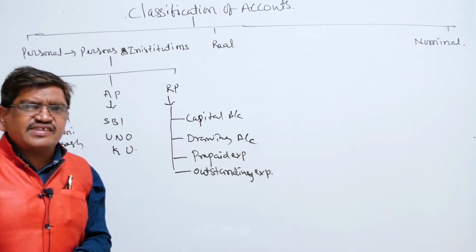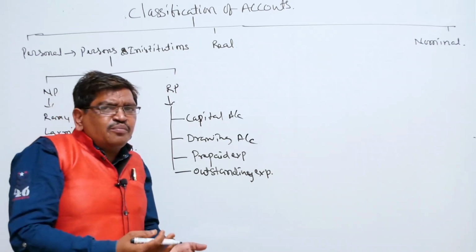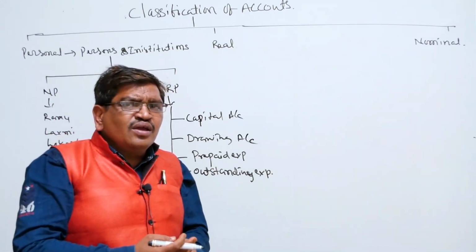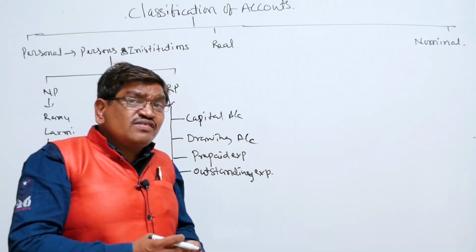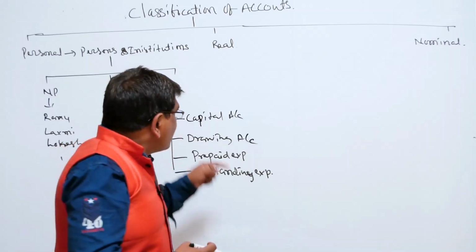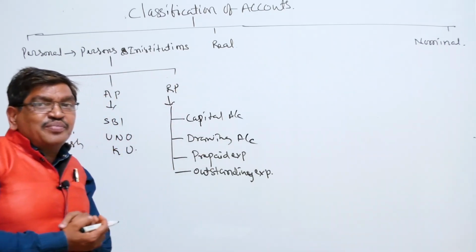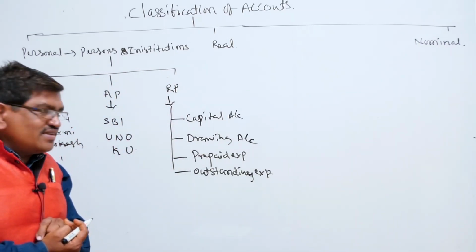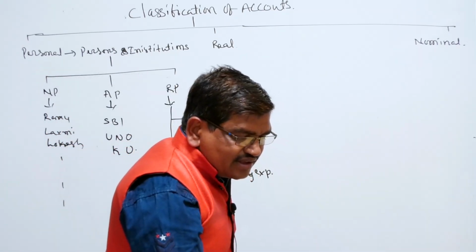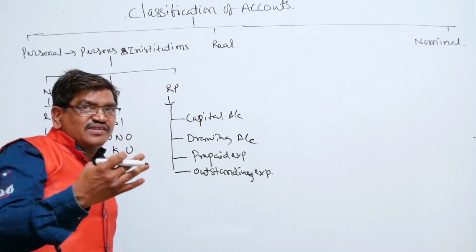Prepaid expenses account: advance payments like prepaid rent, prepaid salaries, prepaid electricity bill, prepaid income tax. Paid in advance, that becomes an asset, but we record it under representative persons. Don't treat these as expenses here.